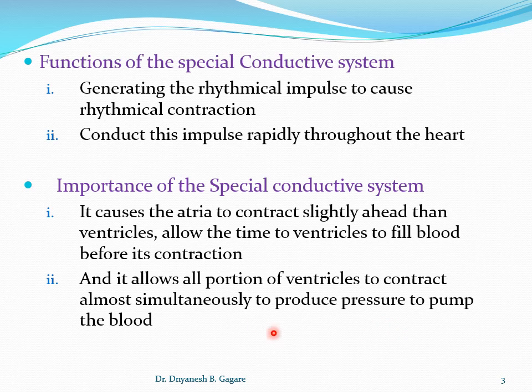To contract simultaneously, the impulse should spread to all portions of the ventricle simultaneously, and it is a very important characteristic of the special conductive system. It spreads the impulse over the ventricle rapidly and allows the ventricle to contract simultaneously. Otherwise it will be difficult to pump the blood into the circulation. I think you followed it, students. We will continue.